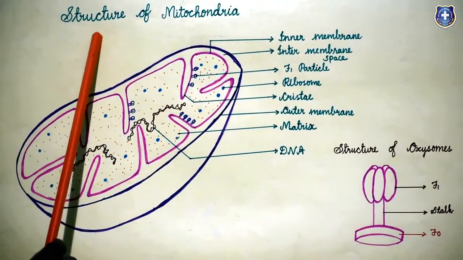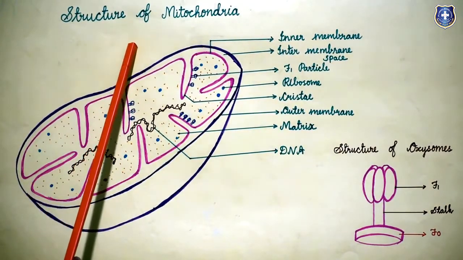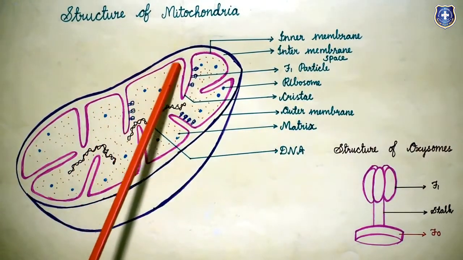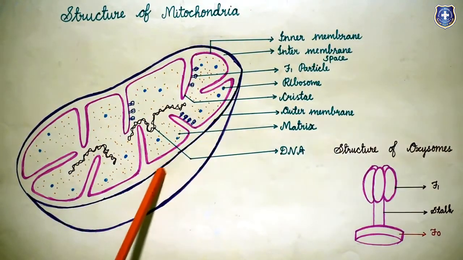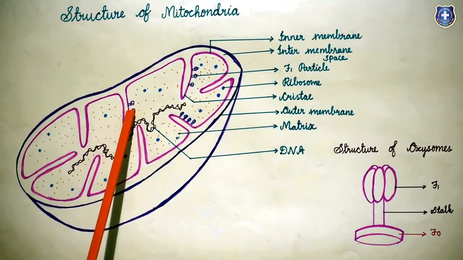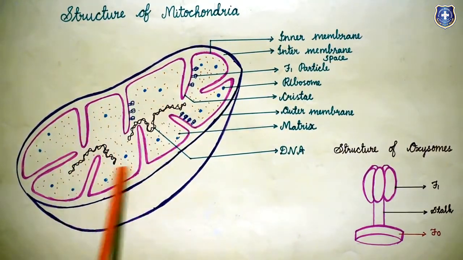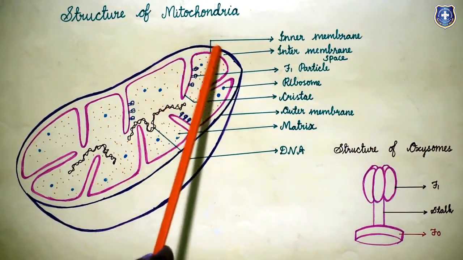Next we can see about the structure of mitochondria. Mitochondria possess 4 major parts. They are the mitochondrial membrane, cristae, oxysomes and mitochondrial matrix. First we can see about the mitochondrial membrane.